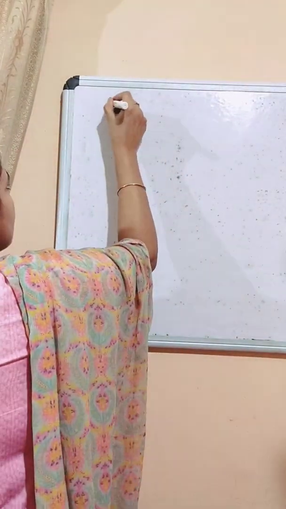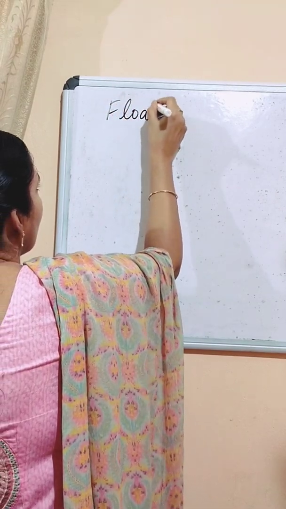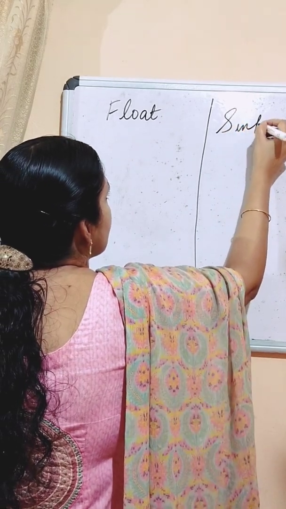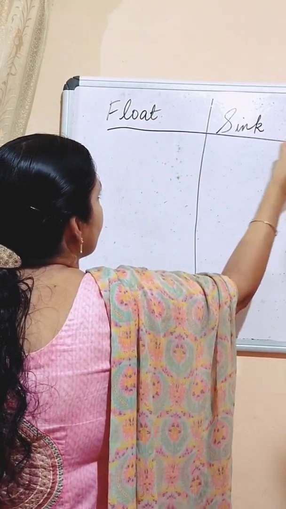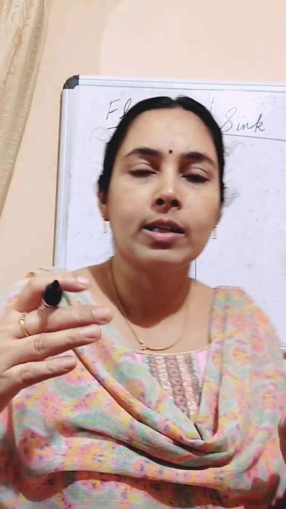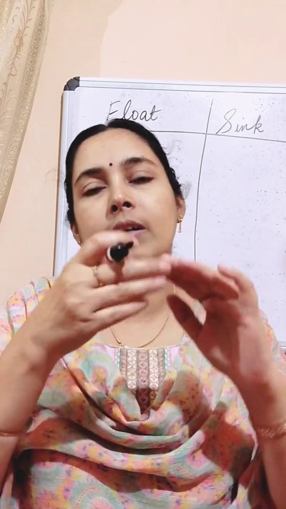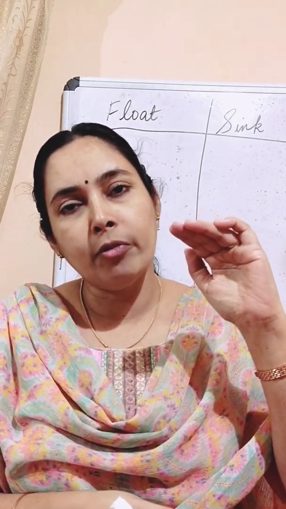Okay. So today we can study which all materials float on the surface of water and which all materials sink to the bottom of water. So we can classify them as substances that float on water and substances that sink in water. So float means what? Substances will be above the surface of water. Sink means what? They will go to the bottom of water.